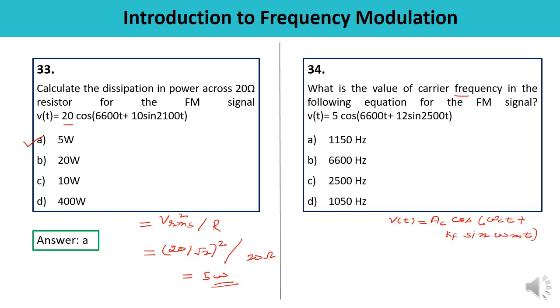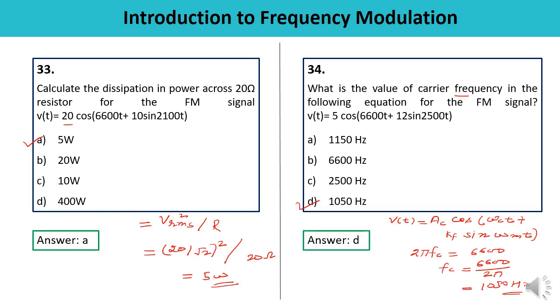So from here you can find out omega c, which is 2 pi fc, that is equal to 6600. So what is fc? That is 6600 upon 2 pi. Simplify it, you will be getting 1050 Hertz. It means the correct answer is D. Correct one.